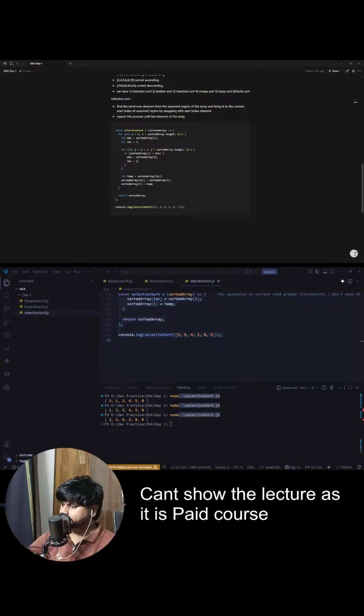Guys, after the first pass, what has happened? Can I say this part of the array has been sorted and this part still needs to be sorted? I can say that after every pass, the largest element of the unsorted region will reach the end.